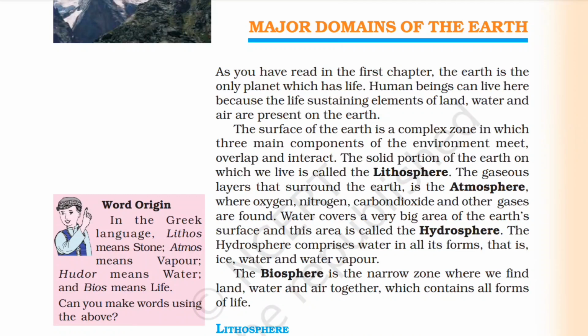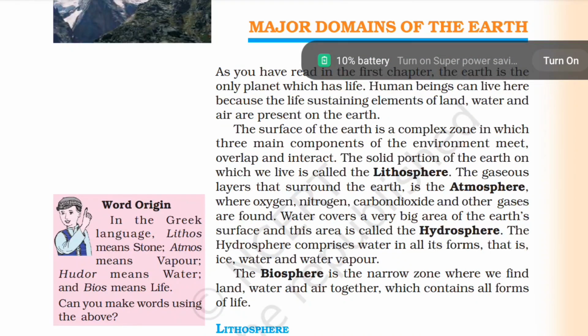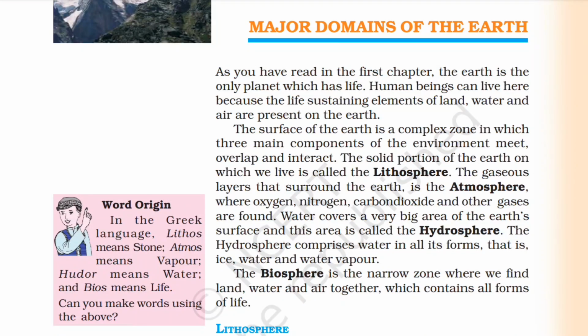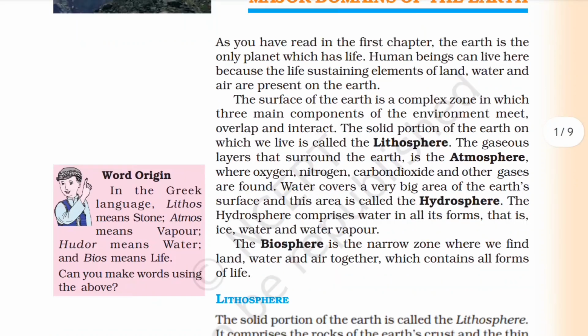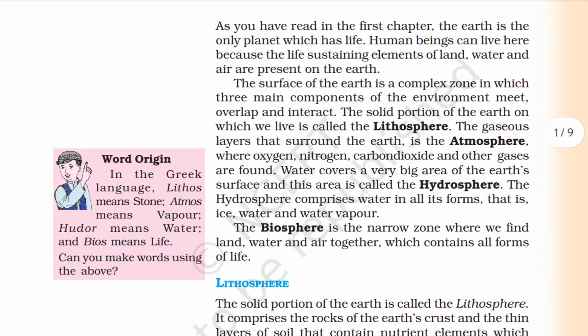interact. The solid portion of the Earth on which we live is called the lithosphere. The gaseous layer that surrounds the Earth is the atmosphere, where oxygen, nitrogen, carbon dioxide, and other gases are found. Water covers a very big area on the Earth's surface, and this area is called hydrosphere.